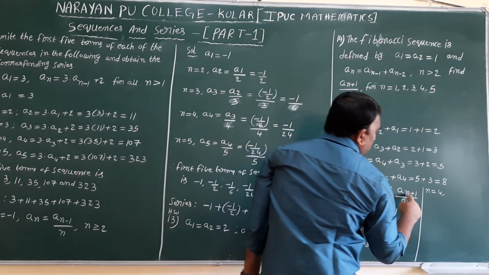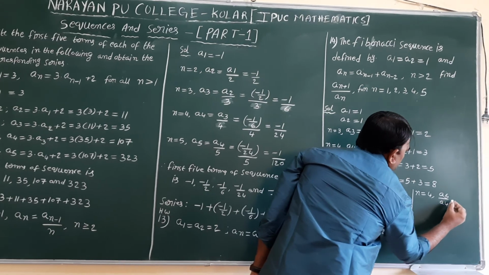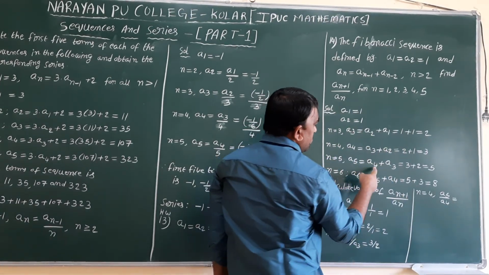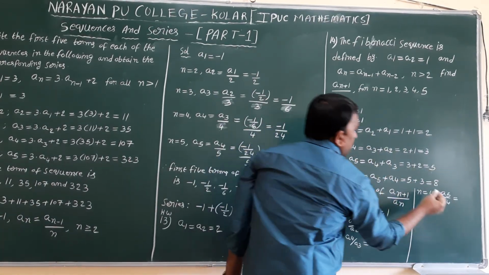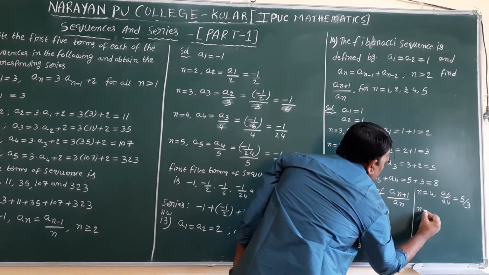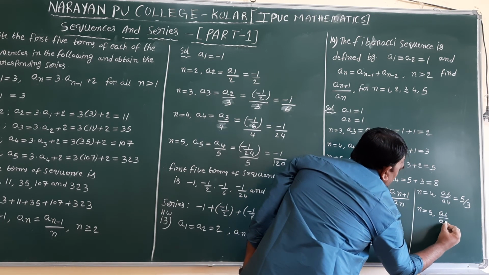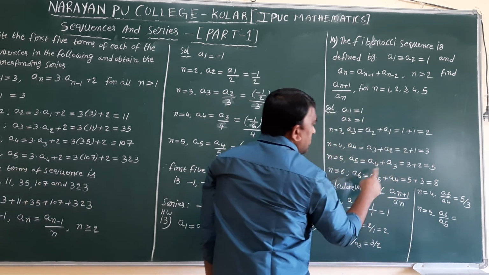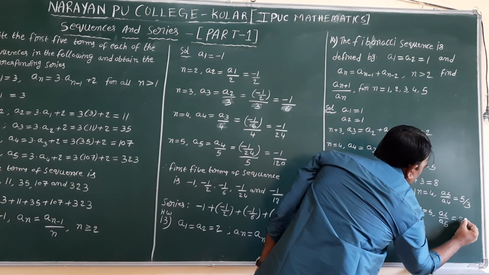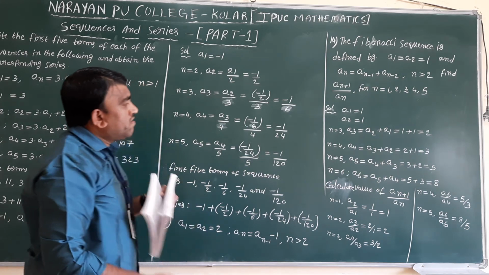Substitute here, 4 plus 1, a5 divided by a4. a5 value 5, a4 value 3, 5 by 3. At last n equal to 5. a6 divided by a5. a6 value 8, a5 value 5, 8 by 5. So that is the 14th question.